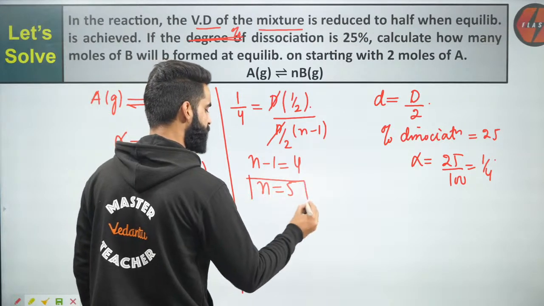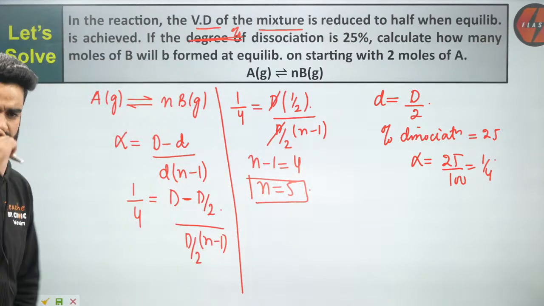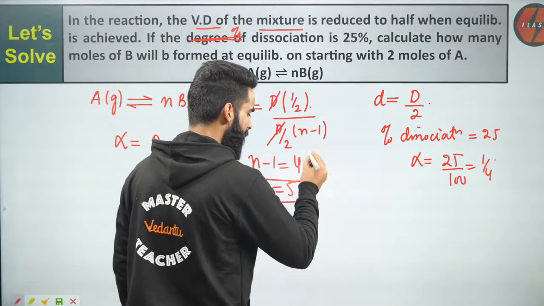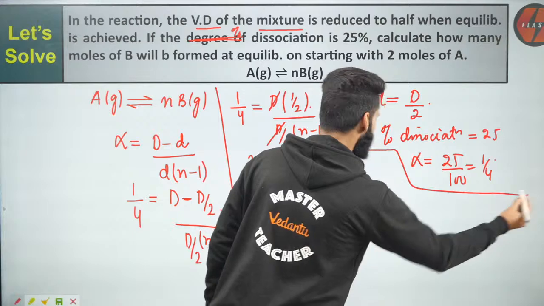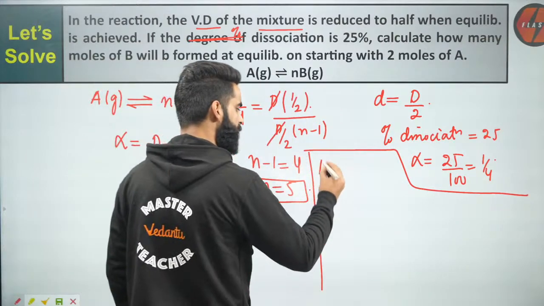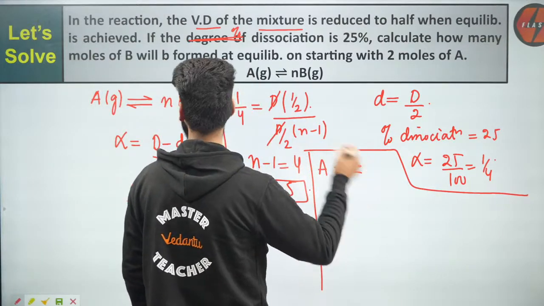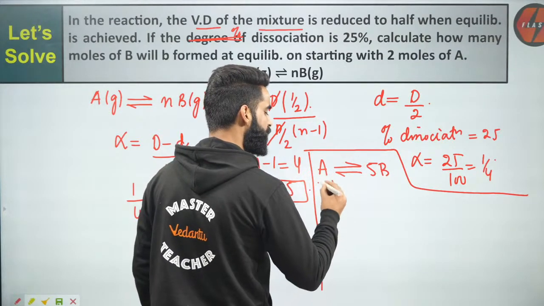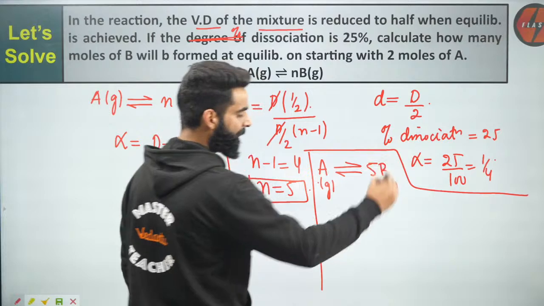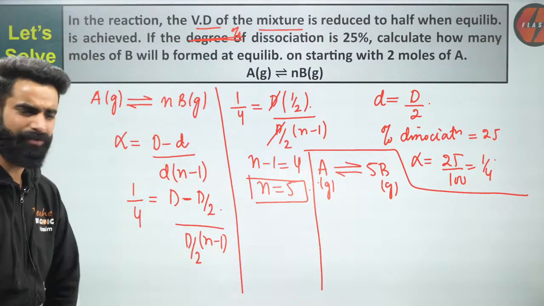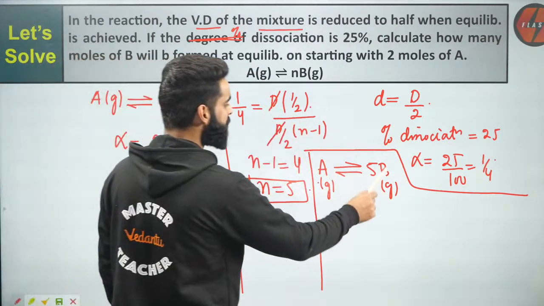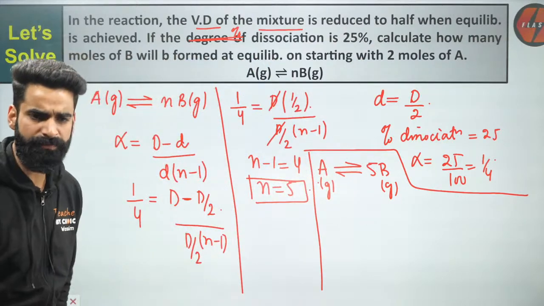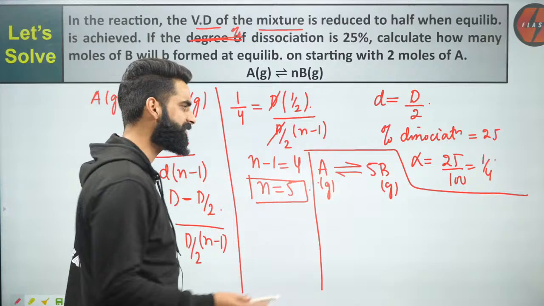Since I got the value of n, my actual reaction is going to be A gas in equilibrium with nB, and instead of n, I'll write 5B: A gas in equilibrium with 5 times B gas. What do we have to calculate basically? We have to check how many moles of B are formed from the 2 moles of A. That's what we need to check, right?